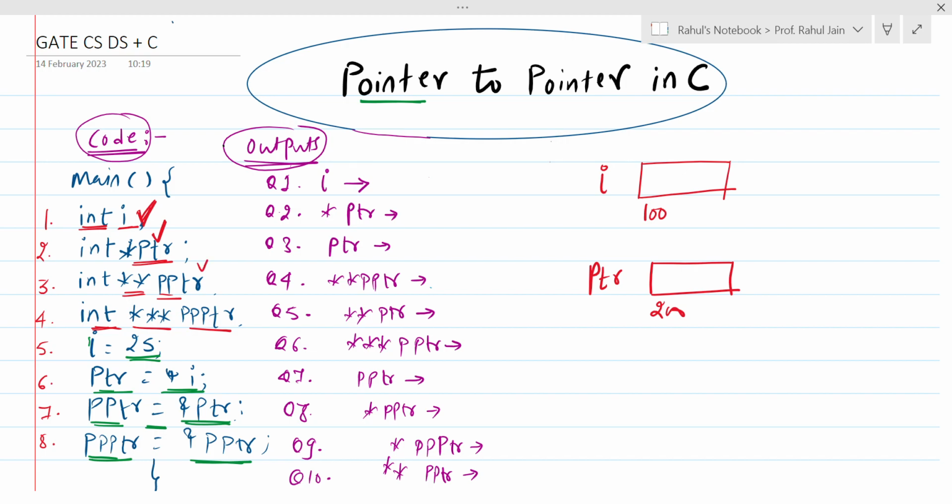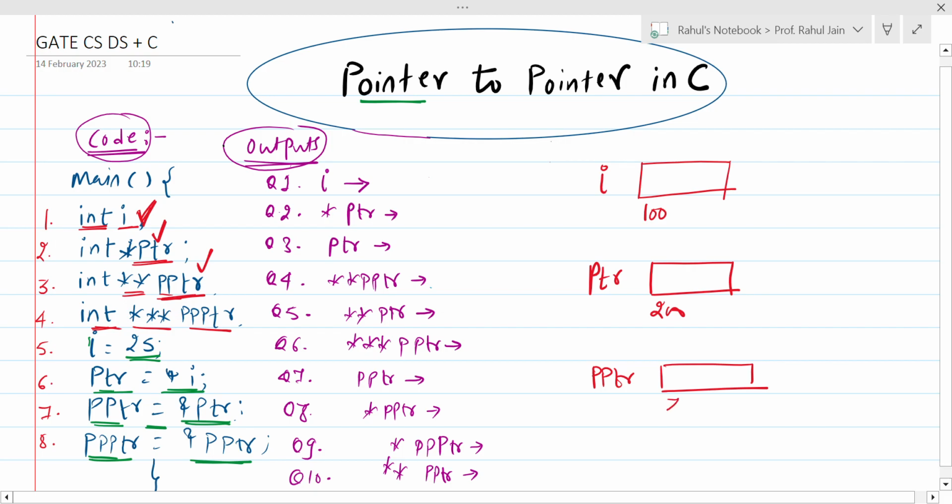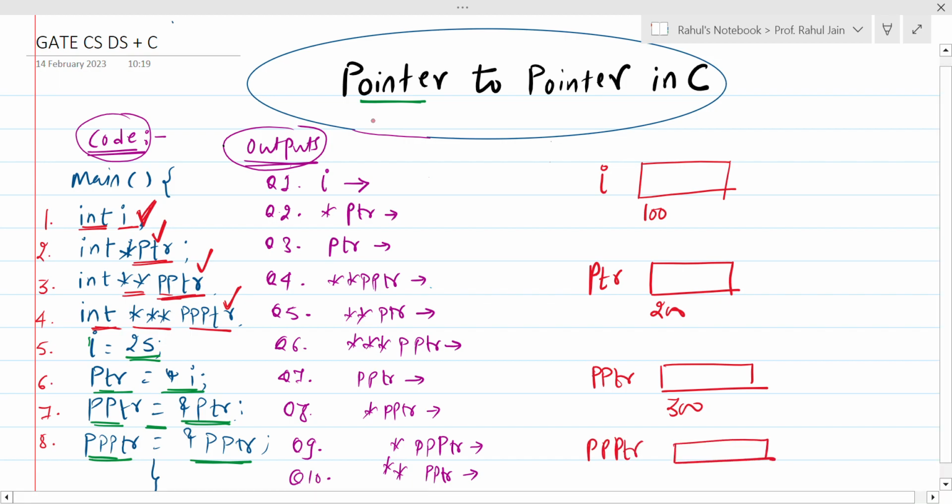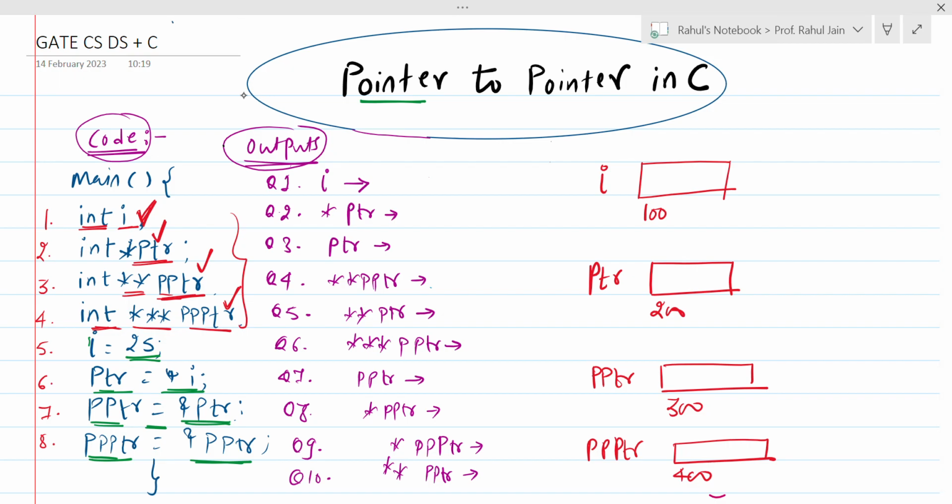Now in the third line, we have one more variable, and its name is double ptr. So one more variable, double ptr, and its location would be, let's say, 300. I am just assuming the addresses, they can be anything. After that, line number 4, triple ptr. It will have some block like this, and let's say its address is 100, right? So we have just scanned the first 4 lines. This is how the compiler will work, and it is going to assign memory one by one, right?